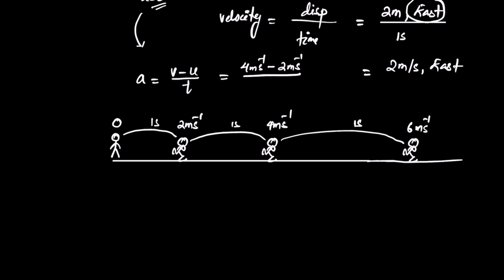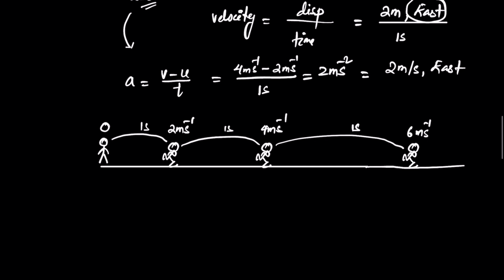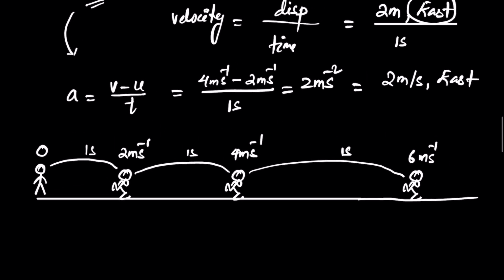The change is 2, so you get 2 meters per second squared. The change in velocity is in this direction. The guy is not moving backwards, he is accelerating in this direction.